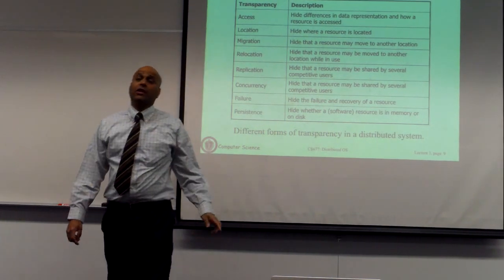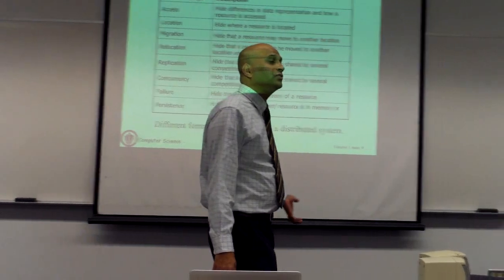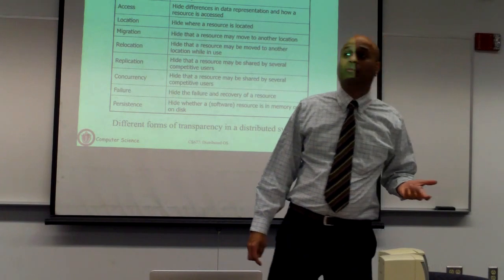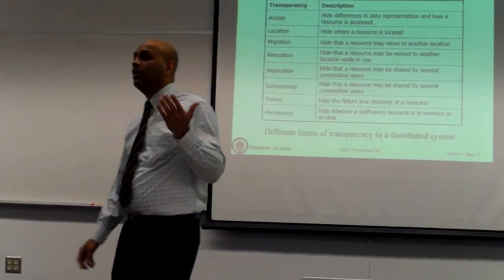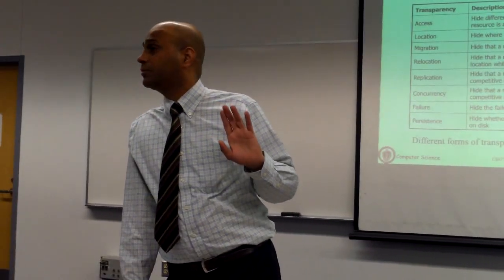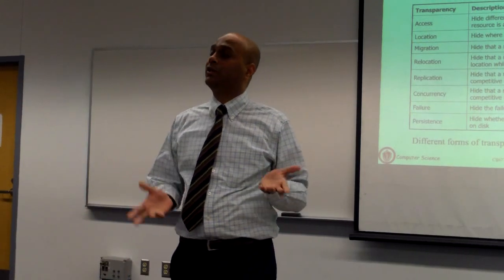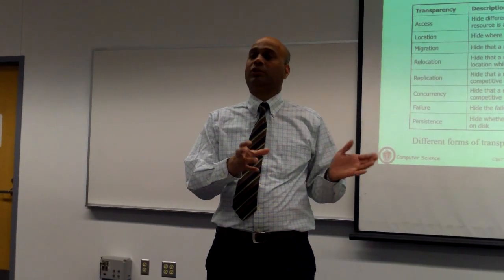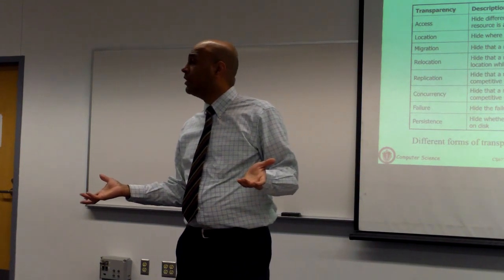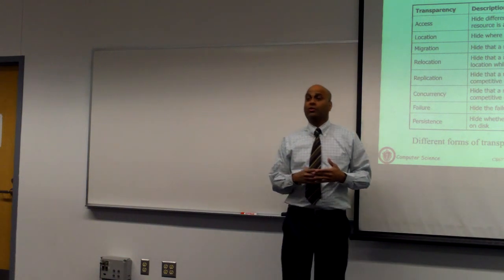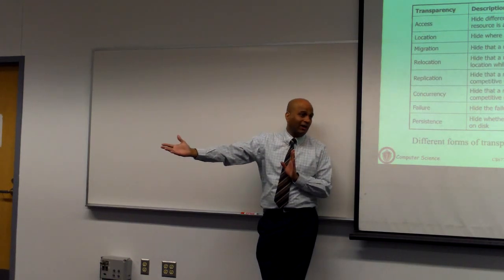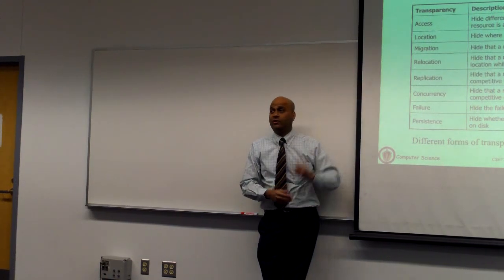Migration transparency says if for any reason you decide to move a resource from one machine to another, are you going to expose that to the user or not? A simple example may be that the disk that has, let's say, your home directory files on the server becomes full. The disk space has been exhausted. The system administrator decides to move some data for some users from one disk to another. So now some of your files are moved from one disk to another. Is this going to be exposed to the user? Because now the user needs to say, my files are now on a different disk, so I have to recreate my network drive mappings. In that case, you are not migration transparent.